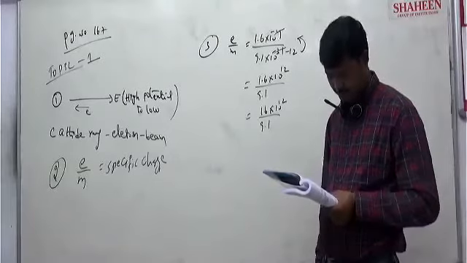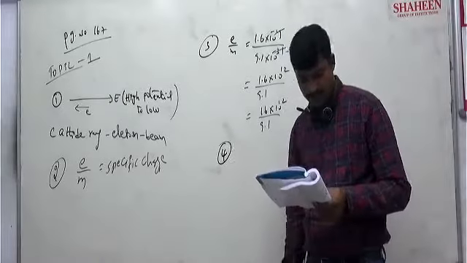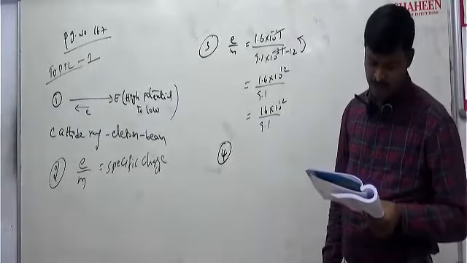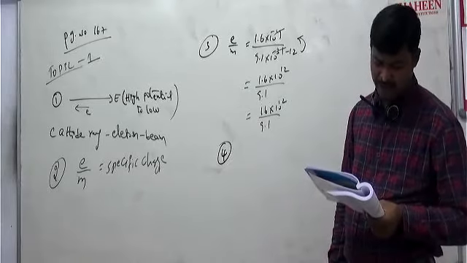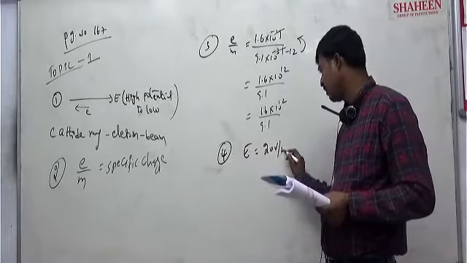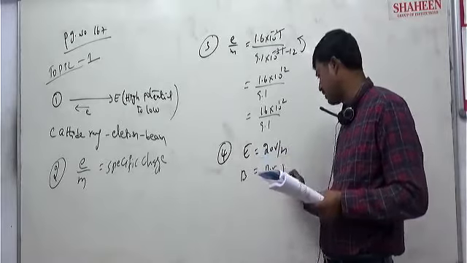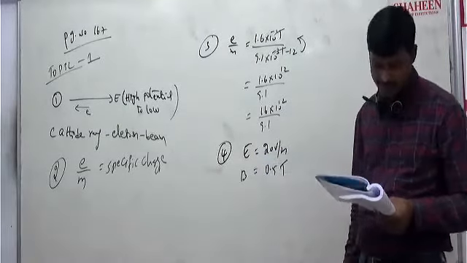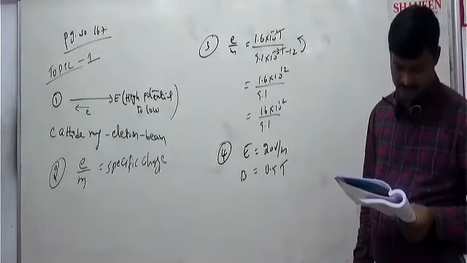Fourth one, you see. A beam of electrons is moving with a constant velocity in a region having electric and magnetic fields. Electric field strength is given as 20 volt per meter, magnetic field strength is given as 0.5 Tesla, at right angles to the direction of motion of the electrons.